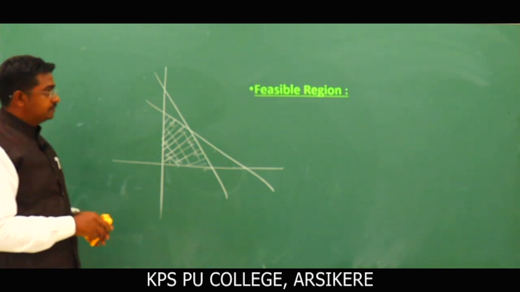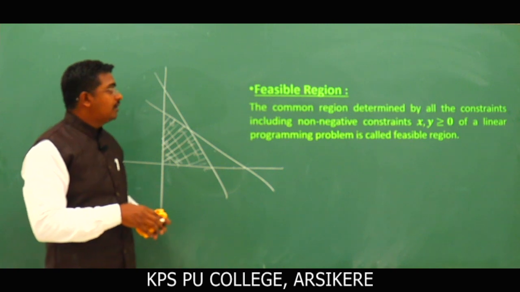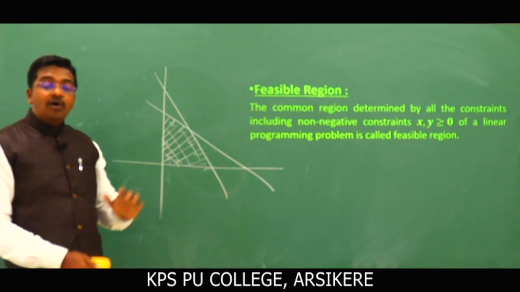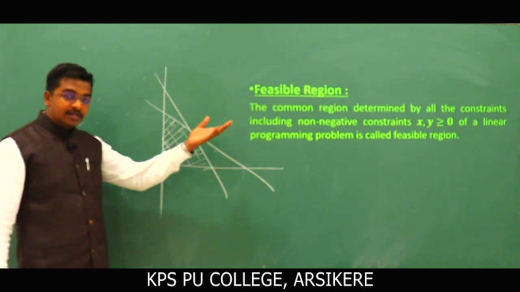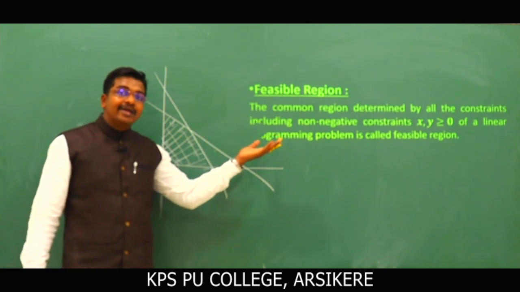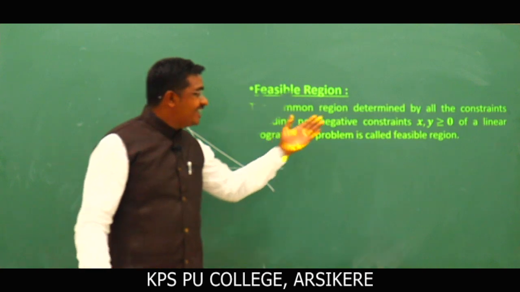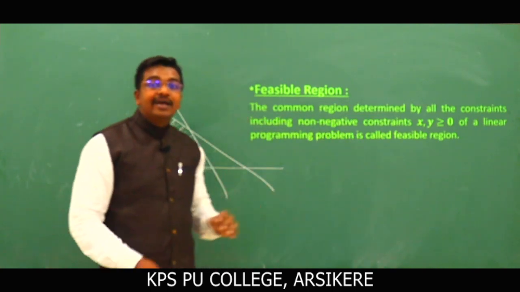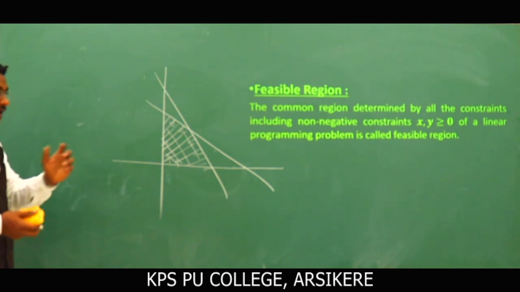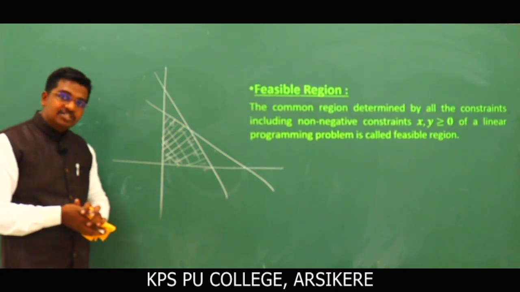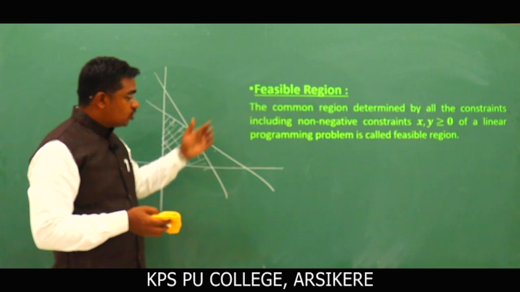Let's see the formal definition. The common region determined by all the constraints including non-negative constraints. What are the non-negative constraints? x, y greater than or equal to 0. They are nothing but x greater than or equal to 0 and y greater than or equal to 0, of a linear programming problem, simply called an LPP, is called the feasible region. Is it clear? Note down the definition.